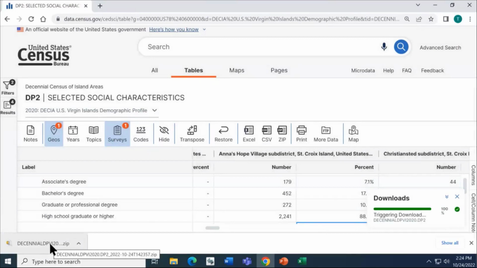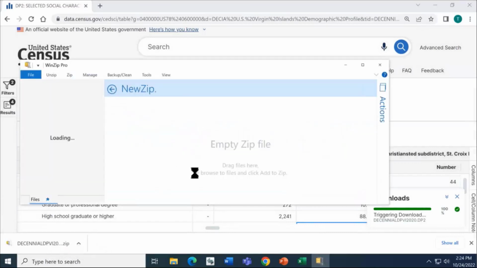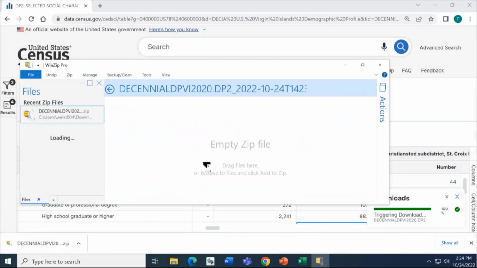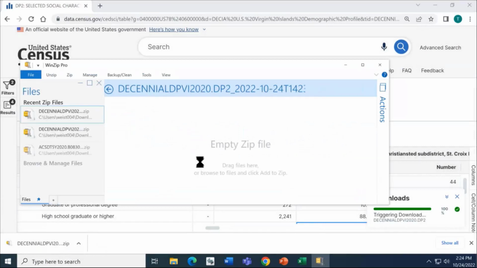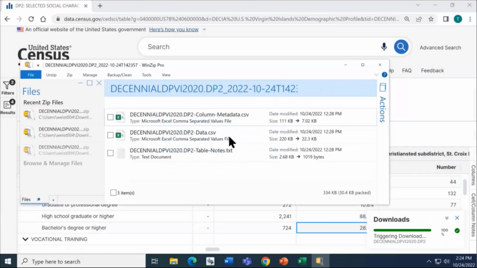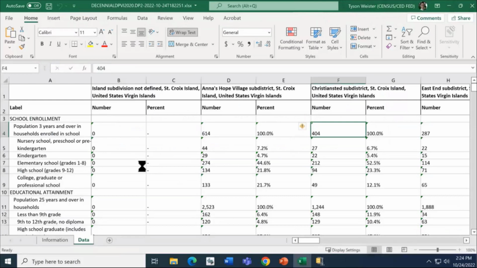I'm going to click here in the lower left of my screen in order to open that up. For each table that you chose to download during that process, when you open the zip file, you'll see 3 sets of files according to each table. The one that we want to open up is data.csv. So that just means it's going to give you the data as well as the labels that go along with the data. And we'll give that just a second here to load up on screen for us.